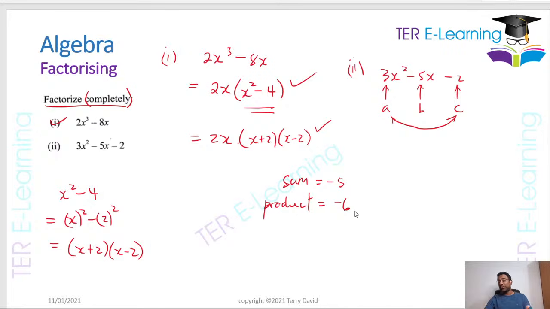So I'm looking for two numbers whose product is minus 6, but whose sum is minus 5. I'll make sure I write that correctly: 3x squared minus 5x minus 2. What two numbers am I looking for here? The sum of the two numbers will give me minus 5, and the product of those two numbers will give me minus 6.